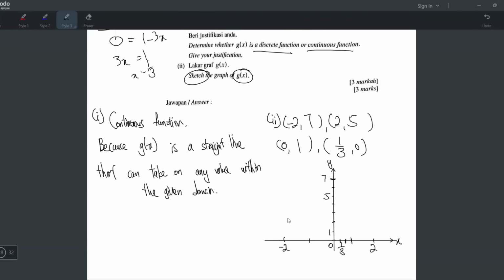Okay, let's plot (-2, 7). That's the first point here. (2, 5) is here. That's the last point. (0, 1) is the y-intercept.